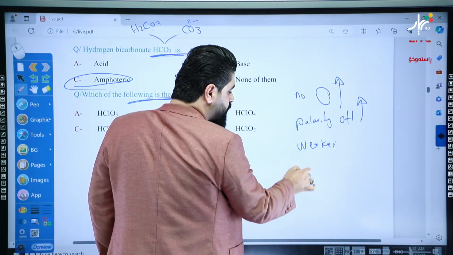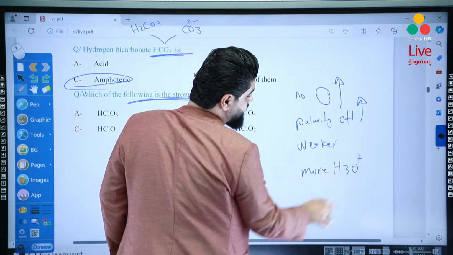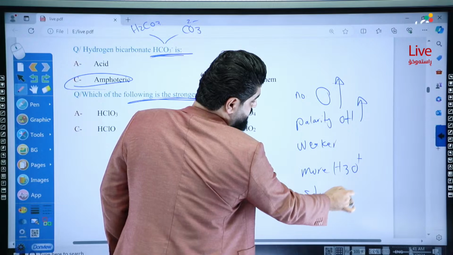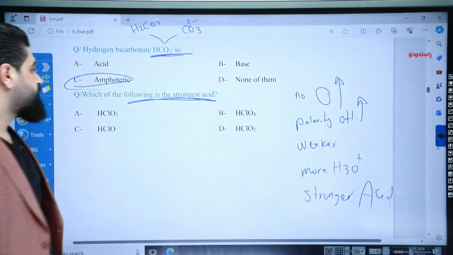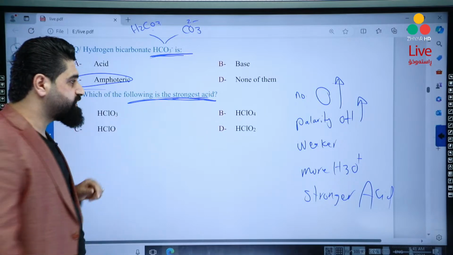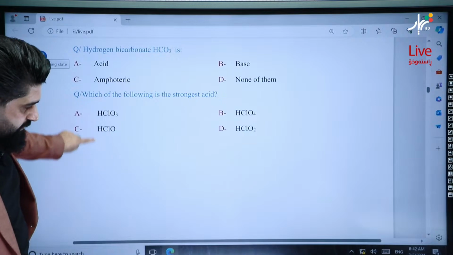It will produce more H3O. It will be a stronger acid. So which one is the strongest acid? It means maximum oxygen number. Answer B. Okay, it's very easy again.